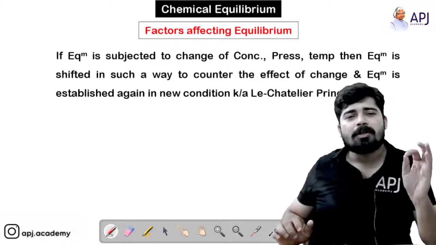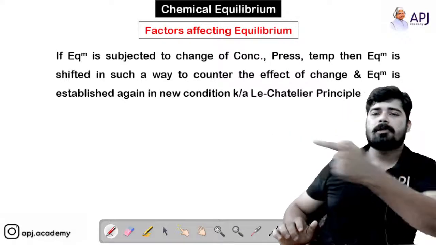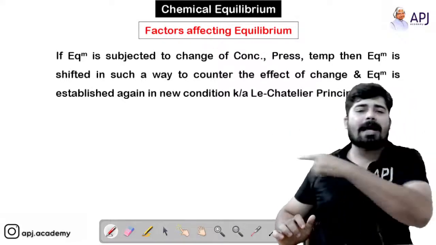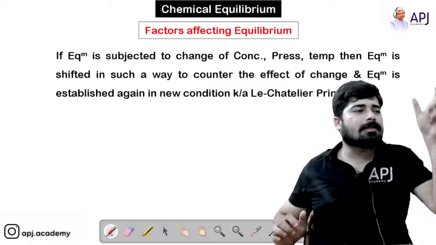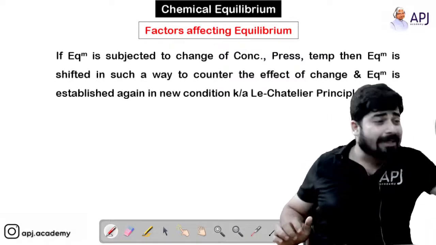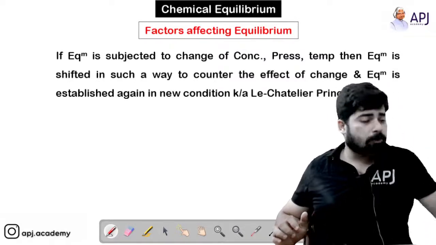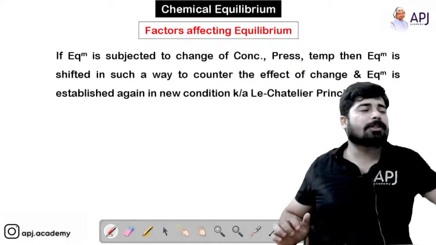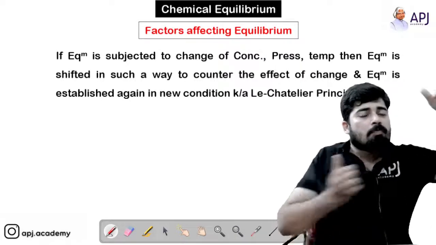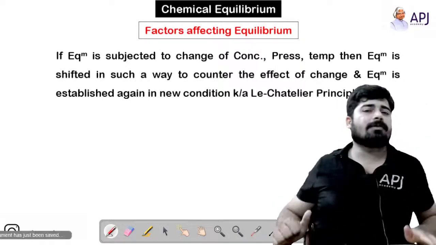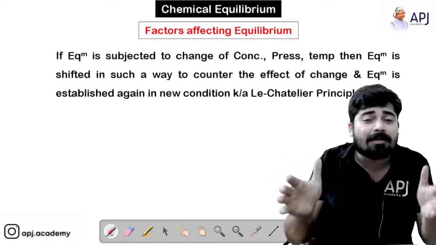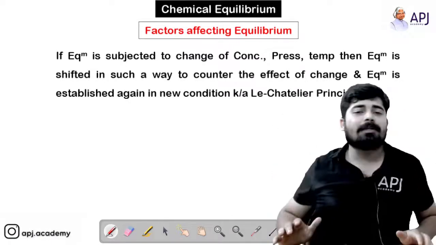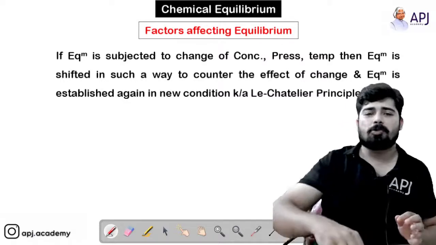It is only one direction, the forward direction. If the reaction shifts forward, then obviously the concentration of the reactants will decrease, and because you have increased its concentration, the reaction will move in that direction to bring back the equilibrium condition.